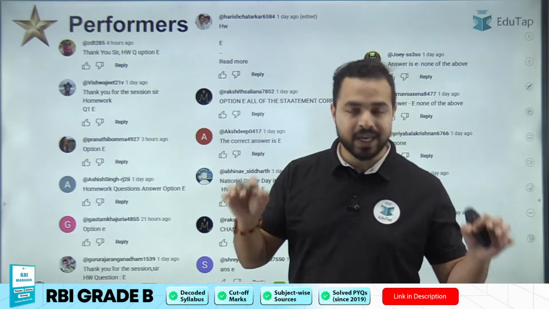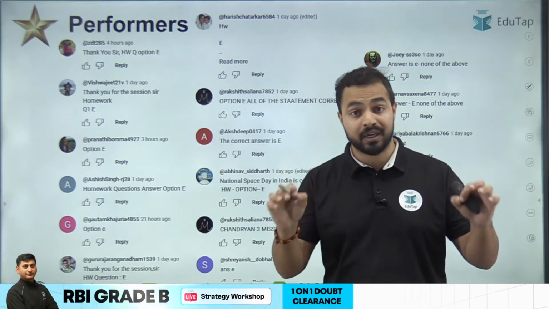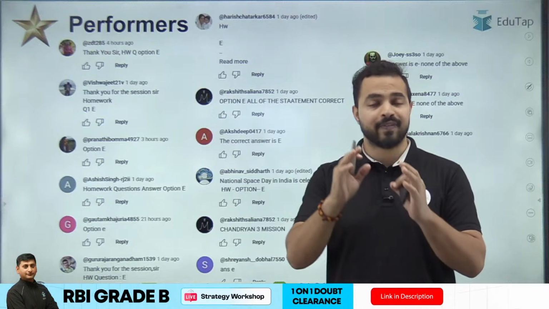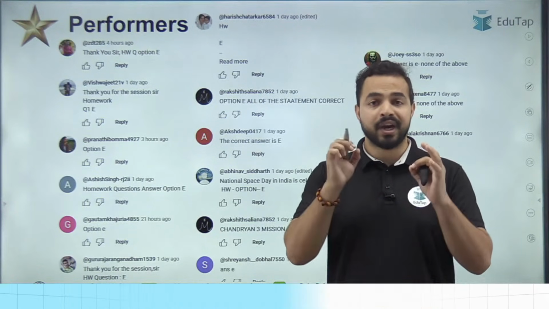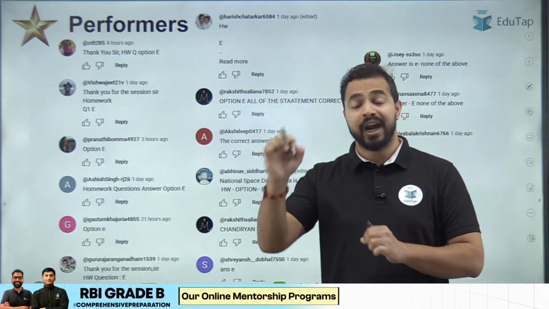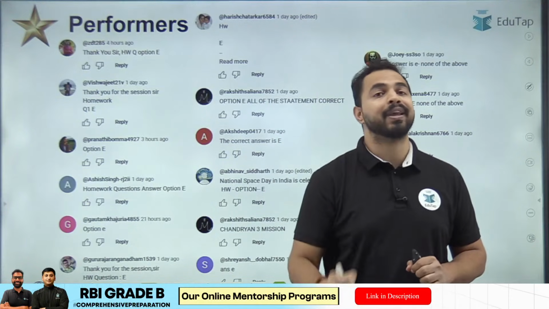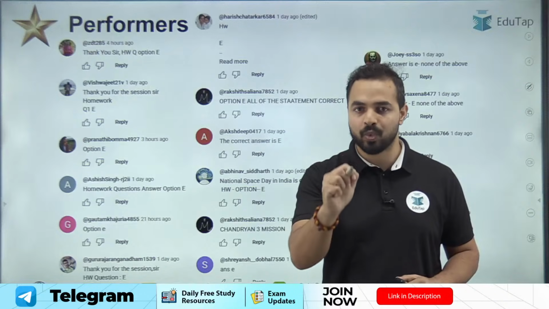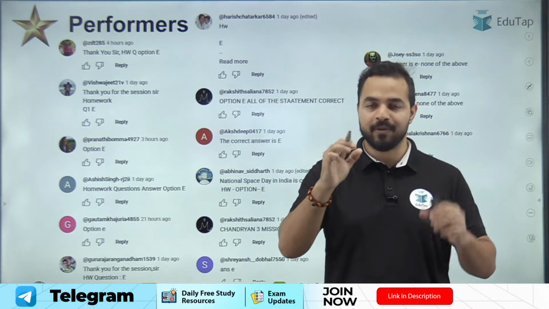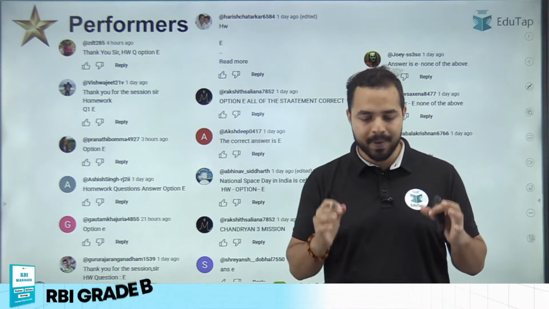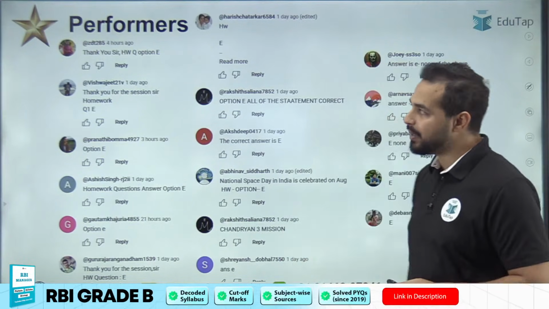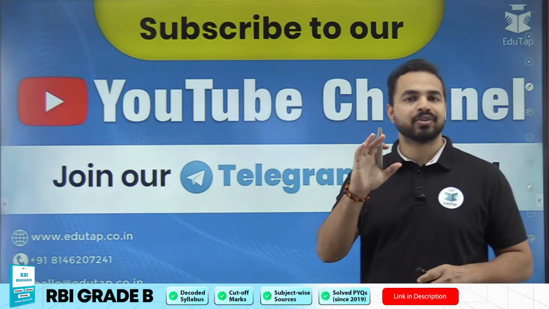So दोस्तों देखिए, गलत होगा ठीक होगा, it doesn't matter. The matter is your intent to solve the equation, your intent to revise the session, your intent to retain all the important aspects, and your intent to be the next RBI Grade B officer this year. So only the intent is the one thing जिसके ऊपर हमें focus करना है, right? कि हमारा intent क्या है? Okay, I hope this is clear. So I will be waiting for your responses in the chat box.